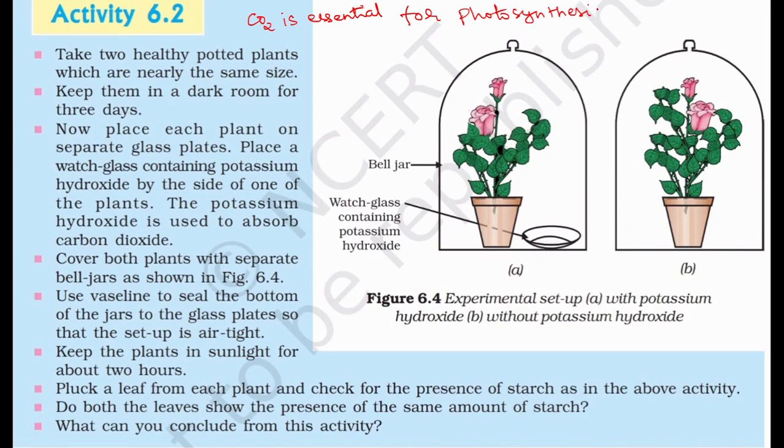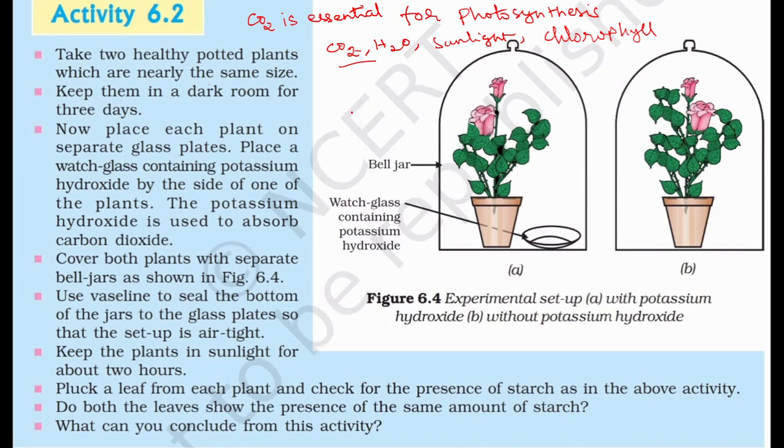We already learnt the raw materials for photosynthesis are carbon dioxide, water, then the sunlight and the chlorophyll. These are very much essential for photosynthesis. If any one thing is missing, photosynthesis will not occur. You have to remember that. Now we will see how, in the absence of carbon dioxide, the plant is not able to perform photosynthesis. Let us see that.